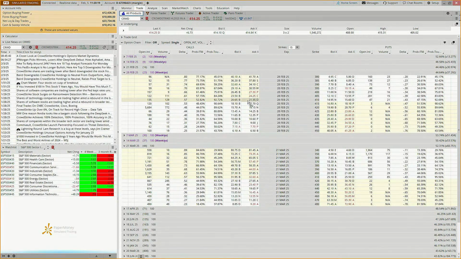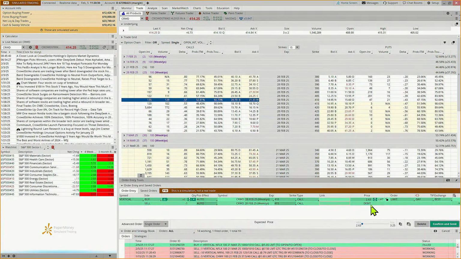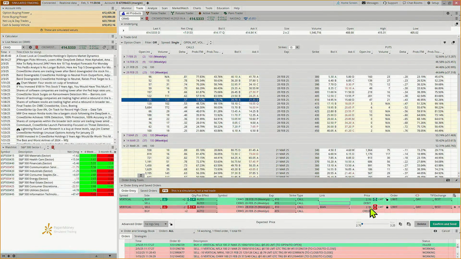Could we do the 410, 415? It's at 414.25 now. It would only have to go up 75 cents and then stay above that for us to ultimately be able to recognize our max gain. It's at 2.63. So if we put in a target of, say, 3.93, that's close to 50%, I'd say. 2.60, okay, 2.70, we're live in the market, times 1.5. Okay, so that's 4.05. Well, if we do two of these, we're risking 540. So if we do two, single order, first trigger sequence, right click, opposite order, our target is going to be 4.05.